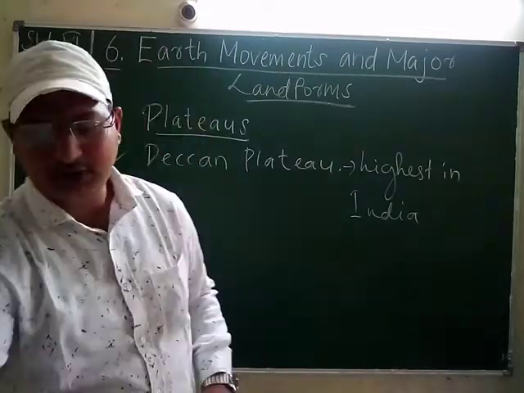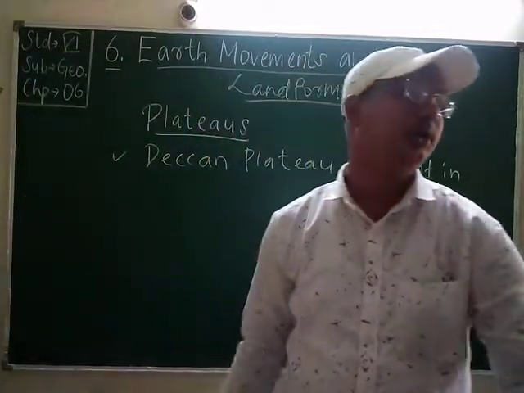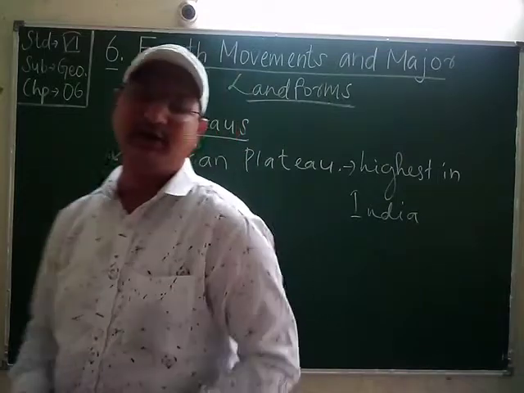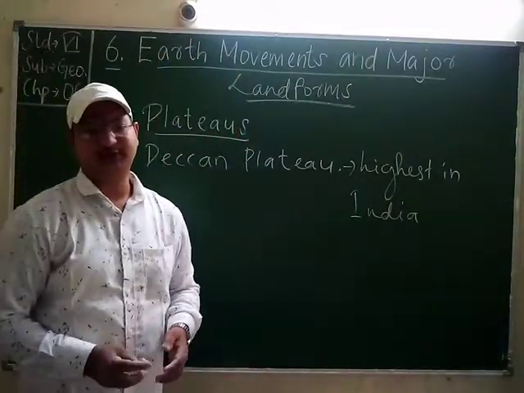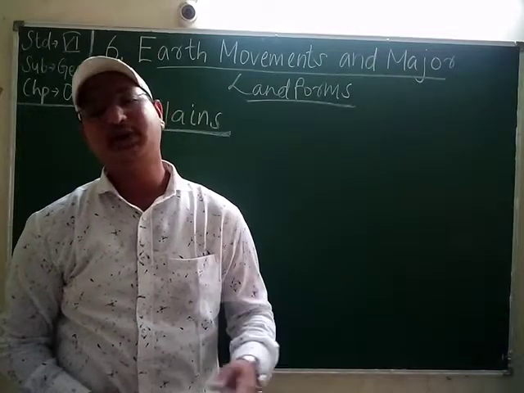Okay, students, the last one, the next landform we will study is called the plains. We have already completed mountains. What are plains?